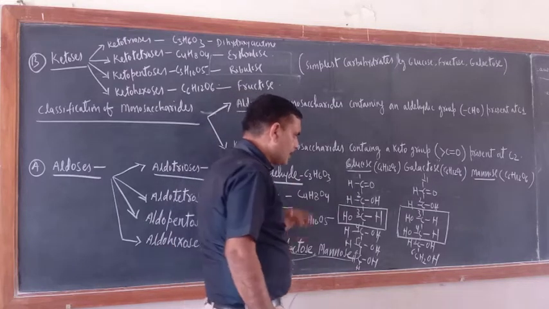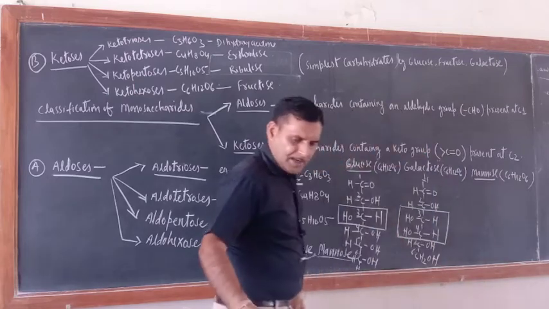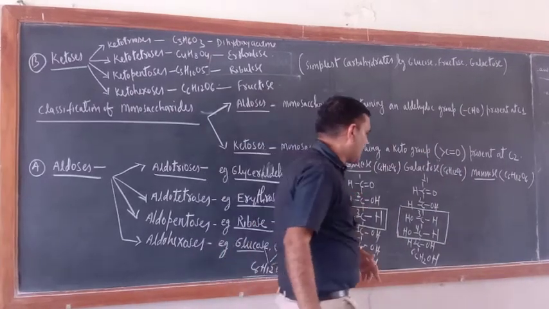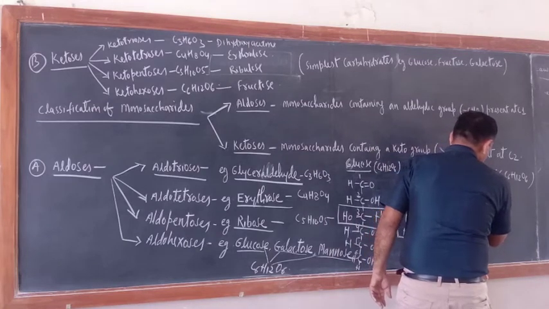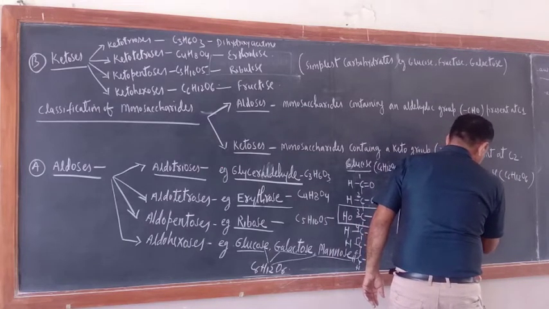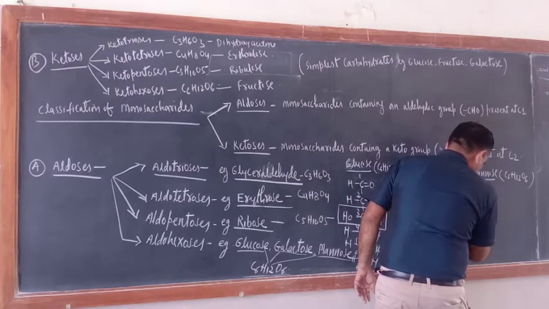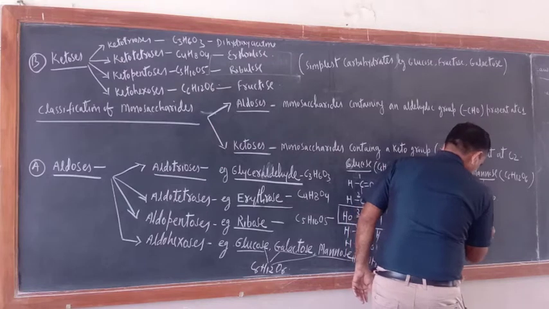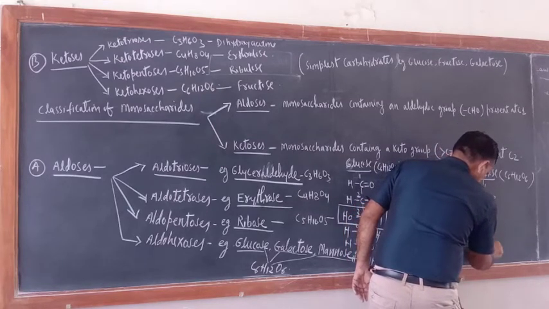What about this one? Mannose, this one. Just see. In mannose, what would be there? 2 number and 3 number. Just see, 2 number and 3. This is C double bond O and H. Here what is there? CHOH and H. Here what is there? OH and H. Here CHOH. 4.